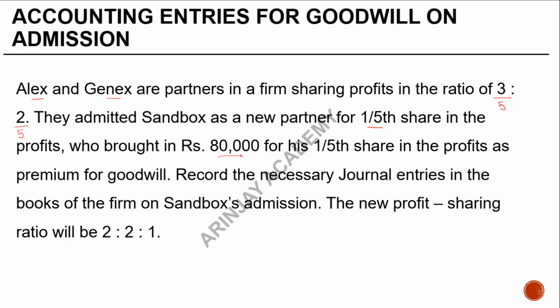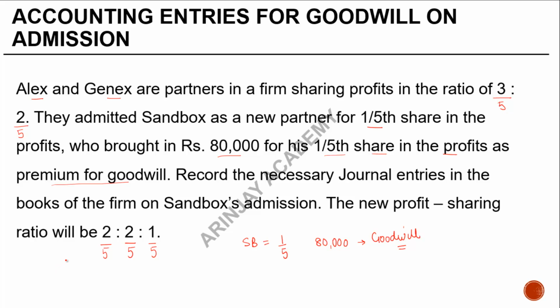Who brought in rupees 80,000 for his 1/5 share in profits as premium for goodwill. So what we are told is that Sandbox got 1/5 share of the new firm, and to buy this share he has brought 80,000. It is not the capital, it is the premium for goodwill that he is bringing in. Record the necessary journal entries in the books of the firm on Sandbox's admission. The new profit sharing ratio will be 2:2:1, or 2/5, 2/5, and 1/5.